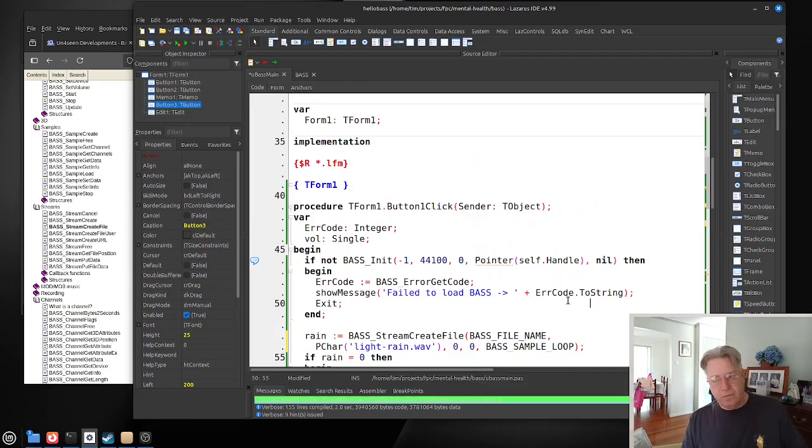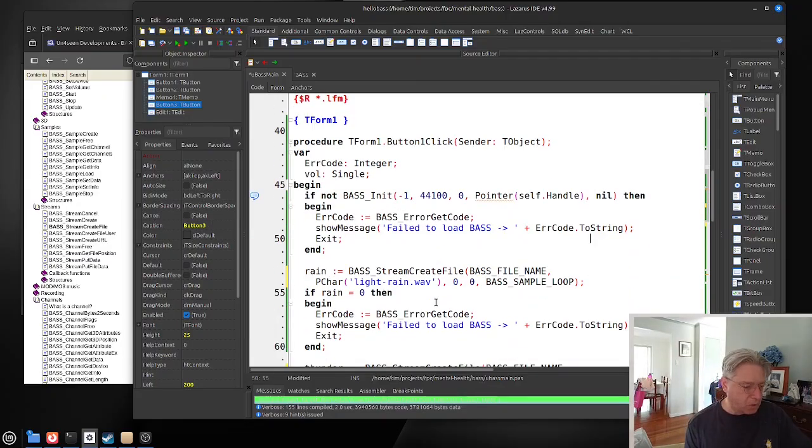So in the fullness of time, I want to convert these error numbers into strings which make sense as well. That's just something on the to-do list. And I've also copied and pasted here the last error code, which was basically failed to load.